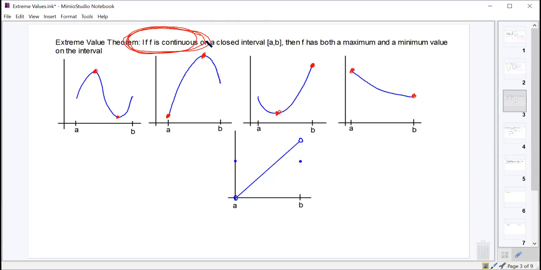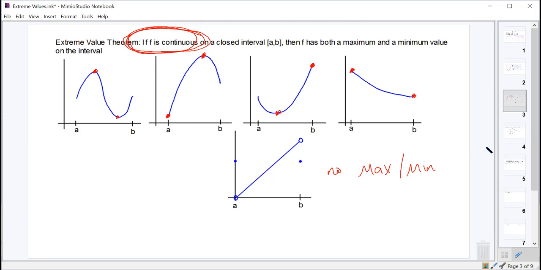Only if f is continuous are we guaranteed to. So with this one, we get very, very close to this value, but we never get to it. We get very, very close to 0, but we never get to it. And there are definitely values larger and smaller than these two endpoints that we actually have. So we're not guaranteed a max or a min, only if it is continuous on the closed interval. Everybody okay with that?